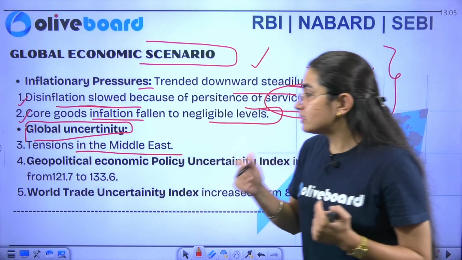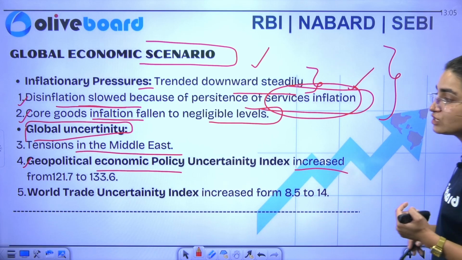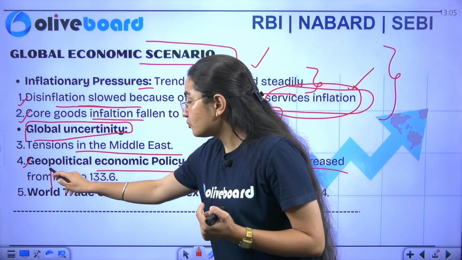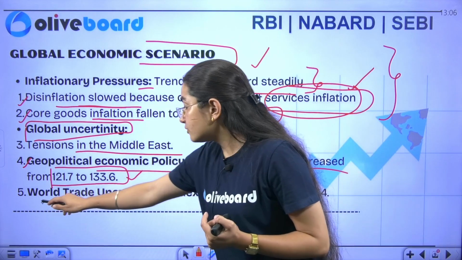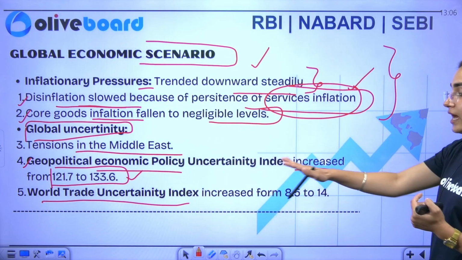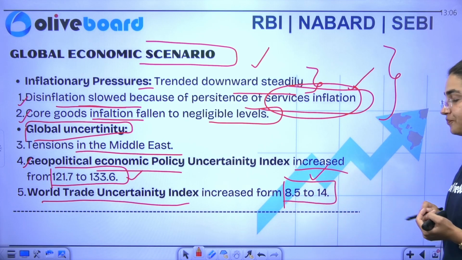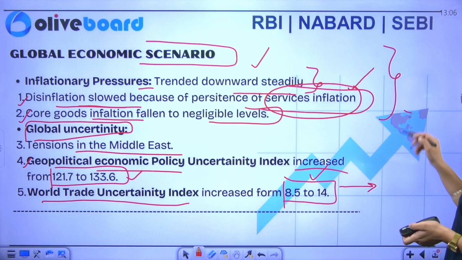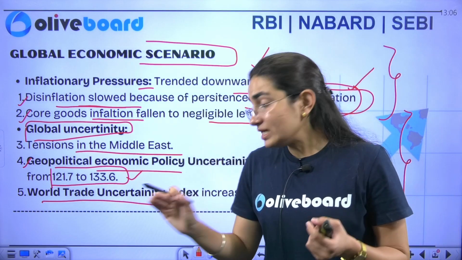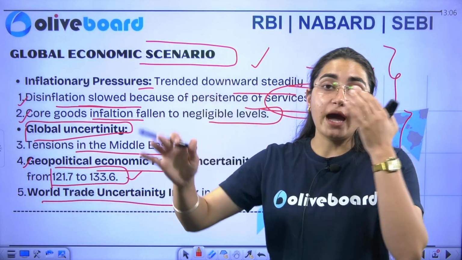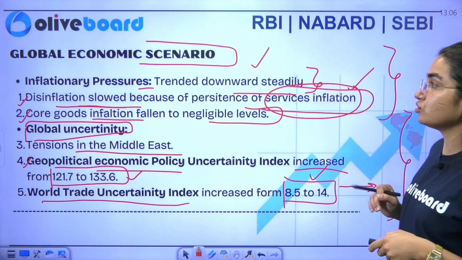Similarly, if I talk about the geopolitical economic policy uncertainty index, it has increased from 121.7 to 133.6. Similarly, if I talk about the World Trade Uncertainty Index, it has also increased from 8.5% to 14. Okay, so this is what your economic survey says. So these are the reasons that our global economy is getting impacted. So these are the global tensions we have.